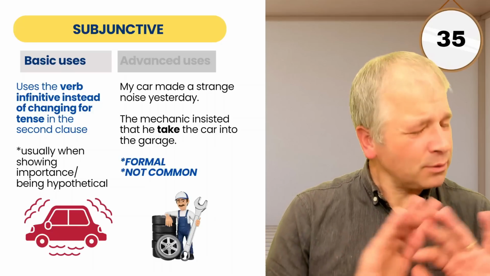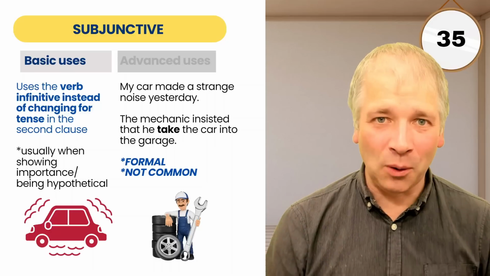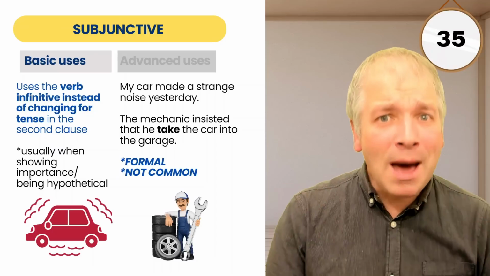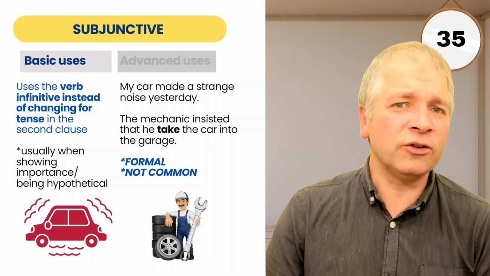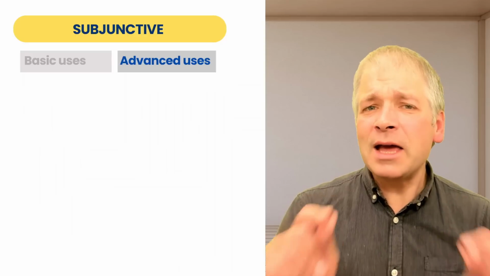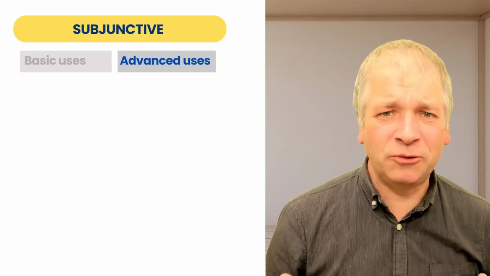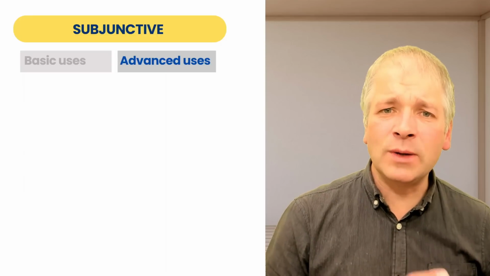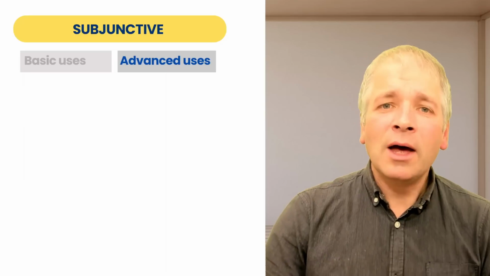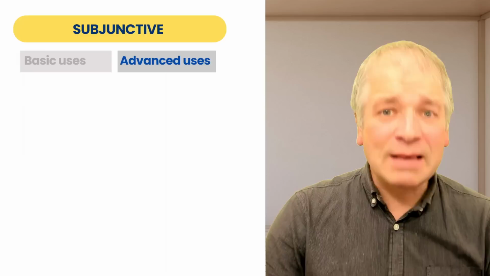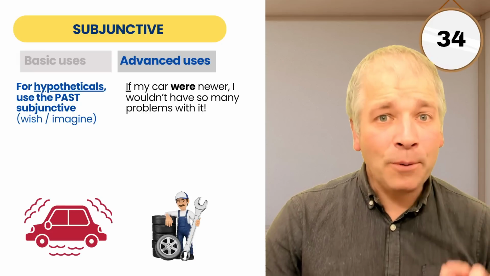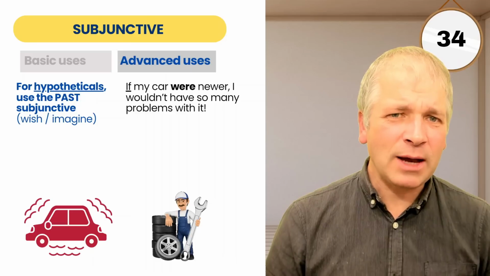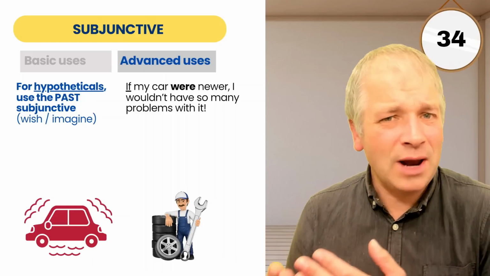Now, note that the subjunctive is fairly formal. It's quite old-fashioned, and therefore it's not particularly common, but you may come across it and there may be times you want to use it. But there is a more advanced issue with the subjunctive, and that is when do we use the past subjunctive and when do we use the present subjunctive? And in general, we follow this principle. For hypothetical situations, use the past subjunctive. That's for wishes or things that are imagined.